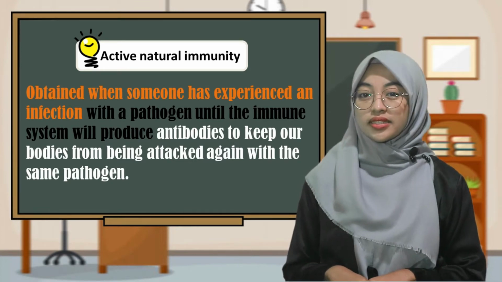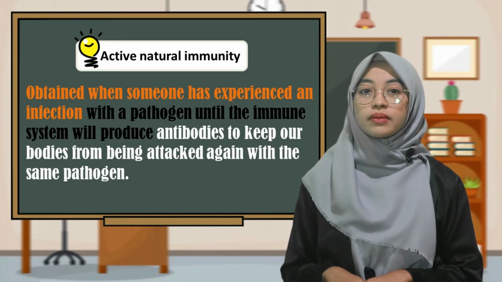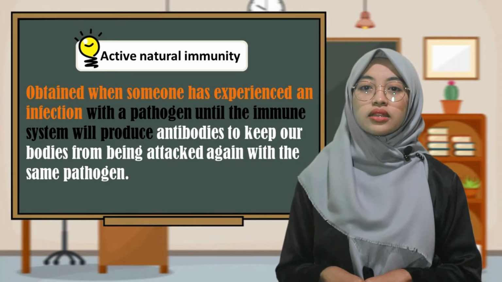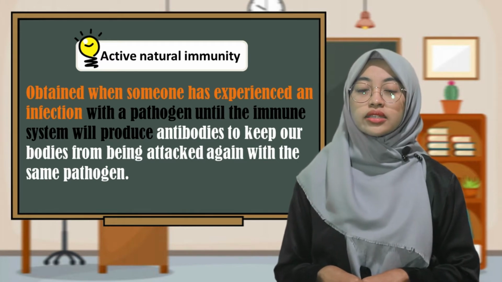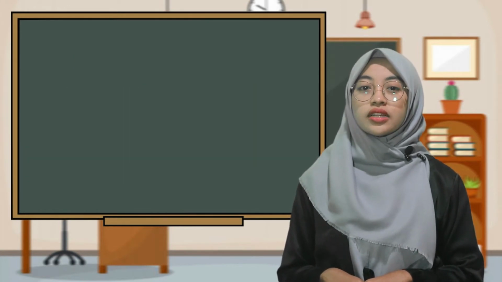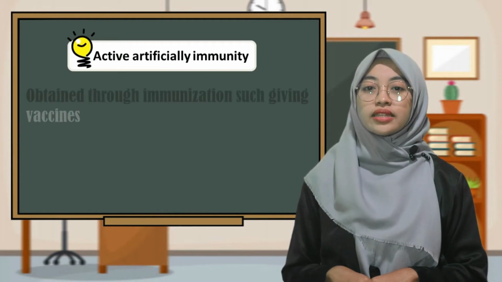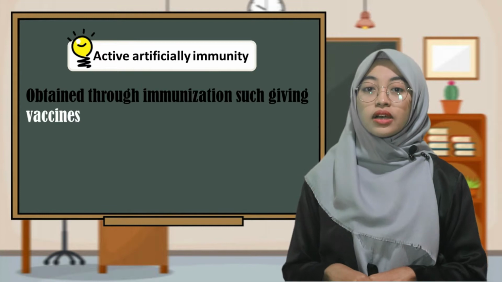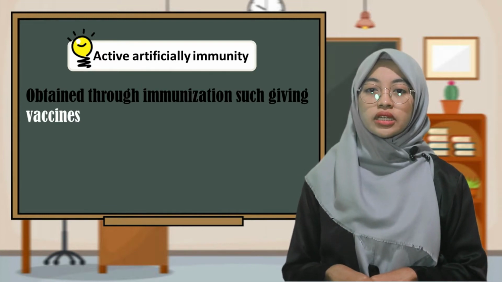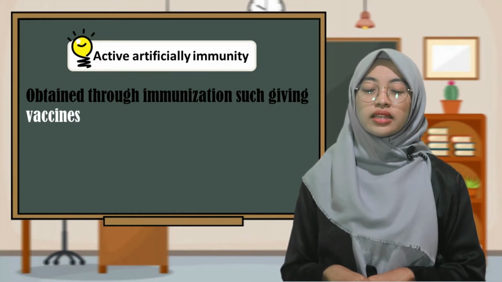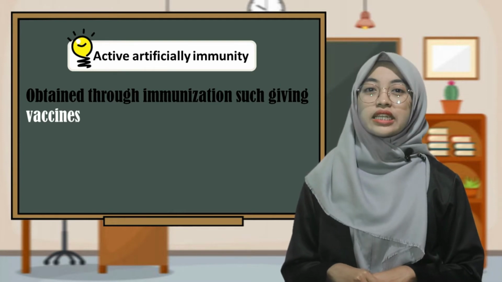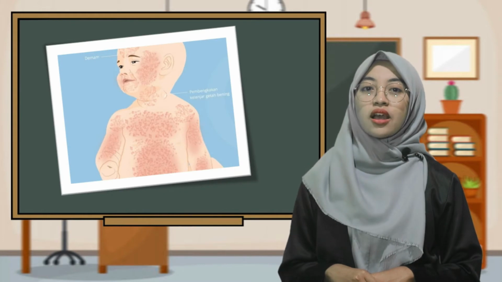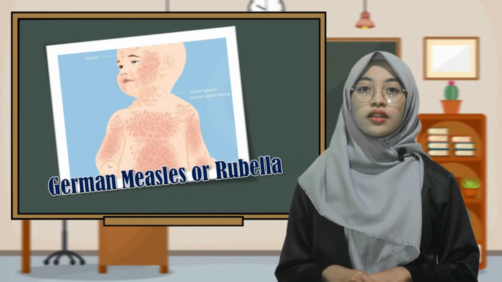Like measles, people who have had measles will have antibodies to fight the measles virus if it enters the body a second time. And then artificially active immunity is obtained through immunization, such as giving a vaccine. A vaccine will stimulate the formation of antibodies to fight the antigen. For example, the MR vaccine, which can help stimulate the body against German measles or rubella.